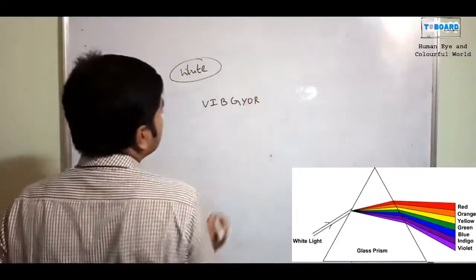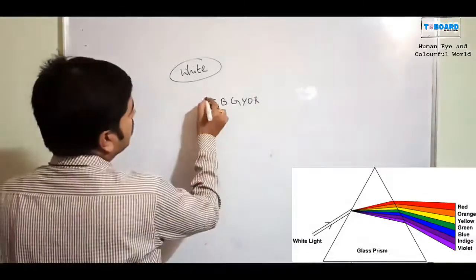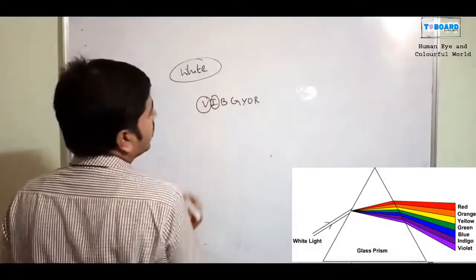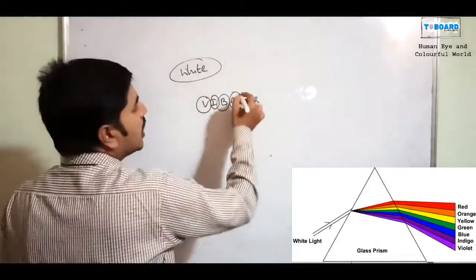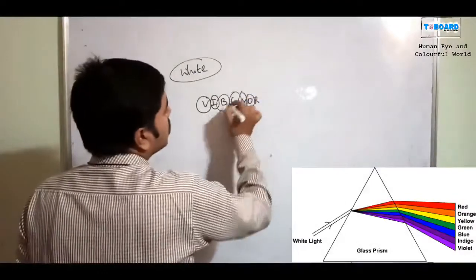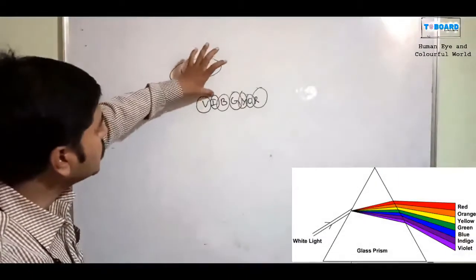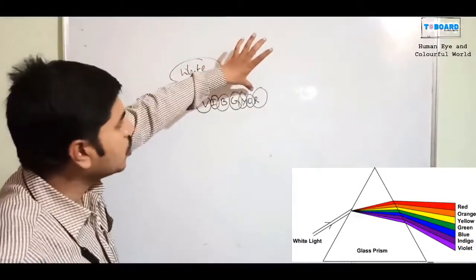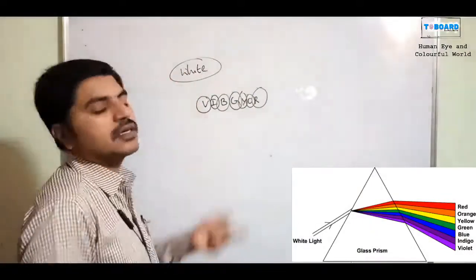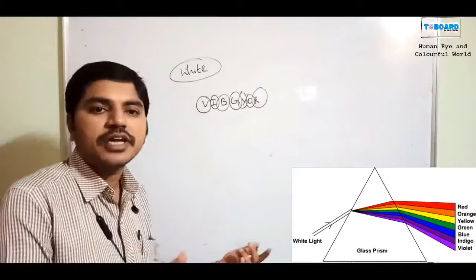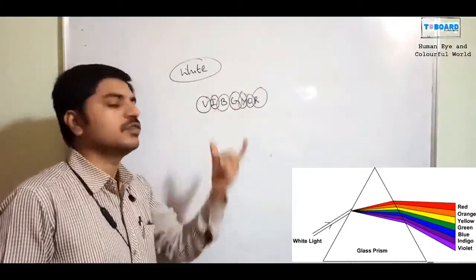So in VIBGYOR, each letter indicates one color. V is violet and I means indigo, B means blue, G means green, Y means yellow, O means orange, and R means red. So: violet, indigo, blue, green, yellow, orange, red. These are the 7 colors present in white light. This is also called rainbow colors. The basic rainbow colors are present in VIBGYOR.